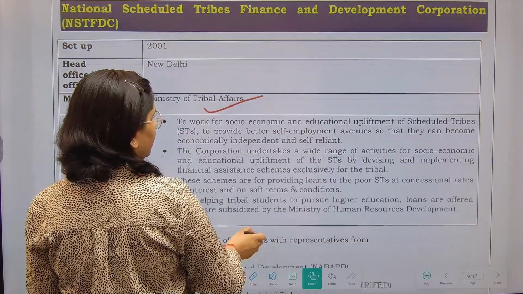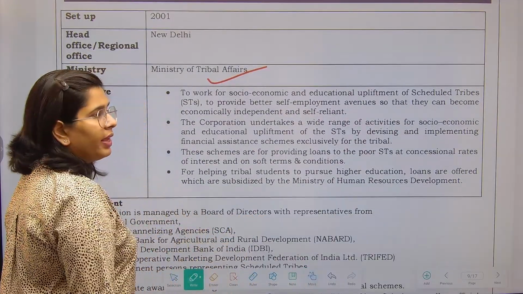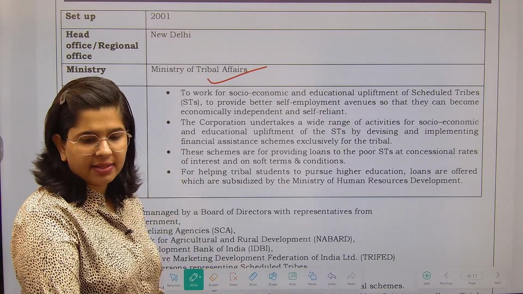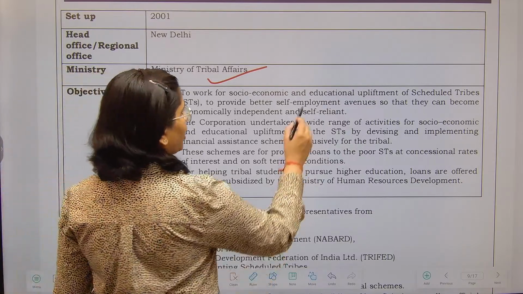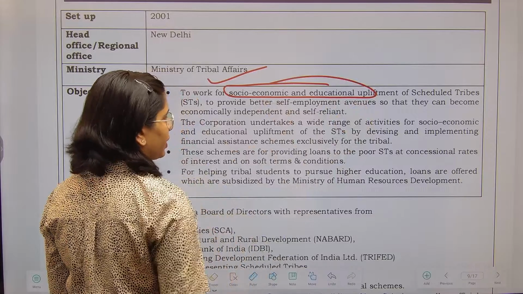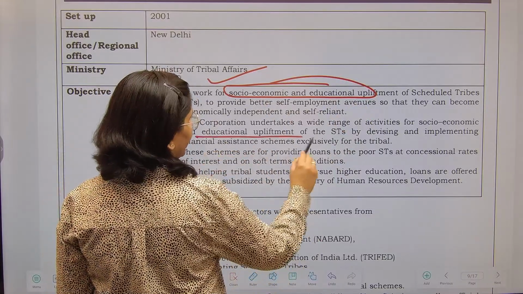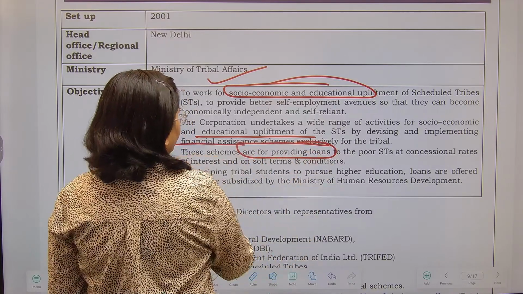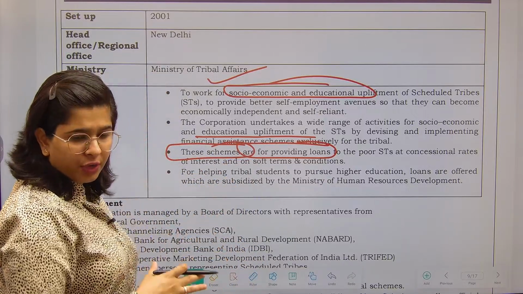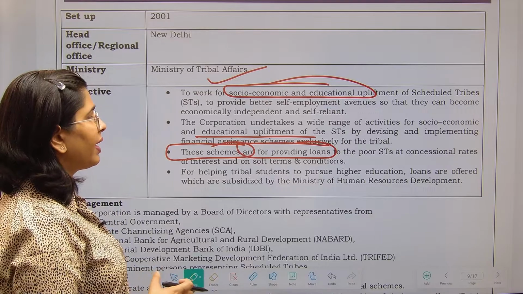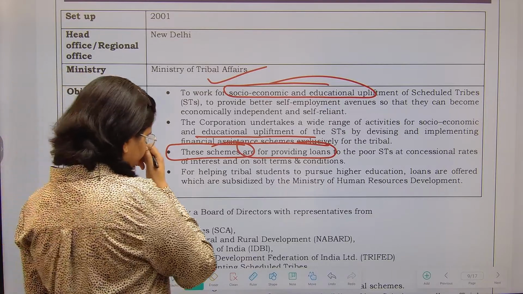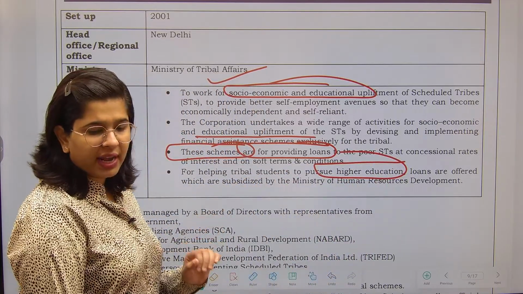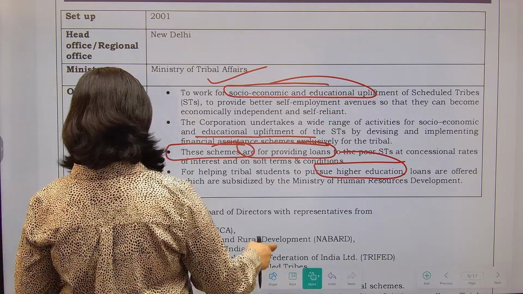What is the aim of this particular organization? So providing each and every kind of support to the scheduled tribe population, which involves the finance. So it works for the socio-economic as well as the educational upliftment of the scheduled tribes, right? It also provides a wide range of activities so that these can be uplifted socially. It provides the schemes which are operating under your National Scheduled Tribes Finance and Development Corporation. They also provide loans to the poor at a concessional rate, and they help the tribal students so that they can pursue higher education. You see, different kinds of support activities are performed by this particular organization.